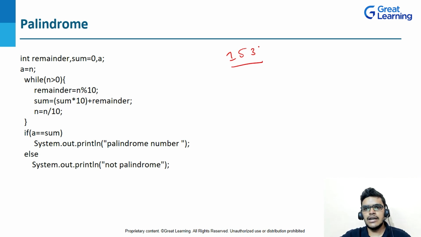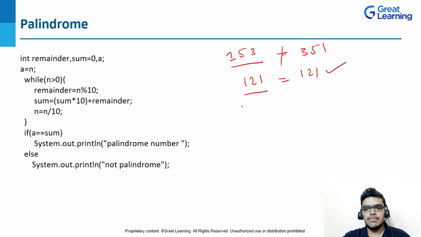So this is a number, and if you do the reverse of this number, you will get 351. So is 153 equal to 351? No. So this is not a palindrome number. Now let's take 121. If I do the reverse of 121, I am getting 121. So 121 is equal to 121, right? This is a palindrome number.